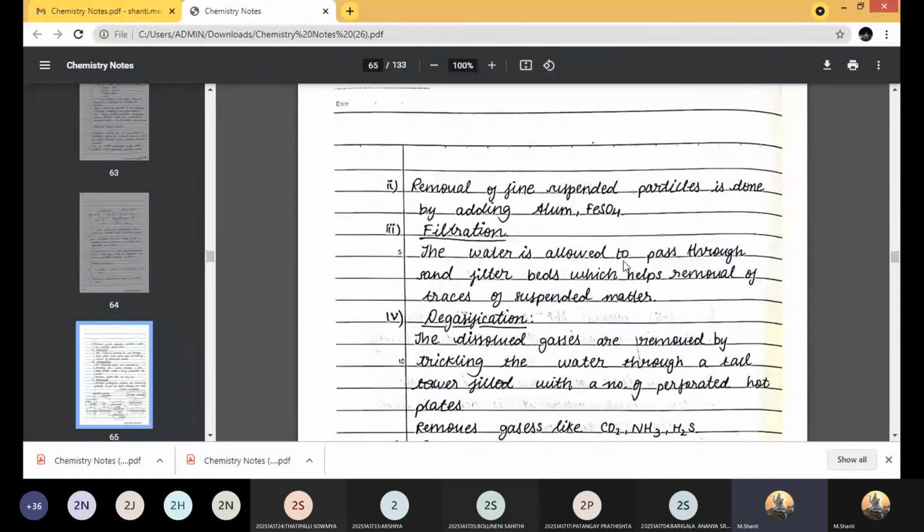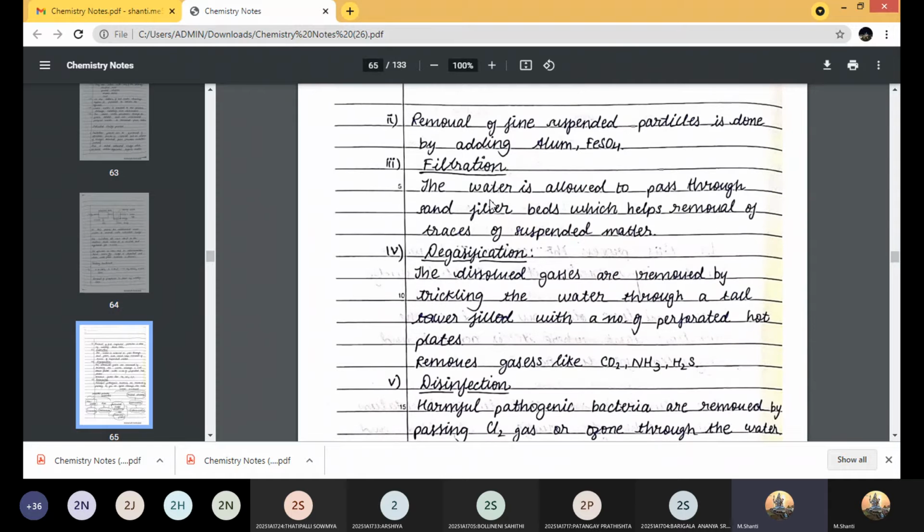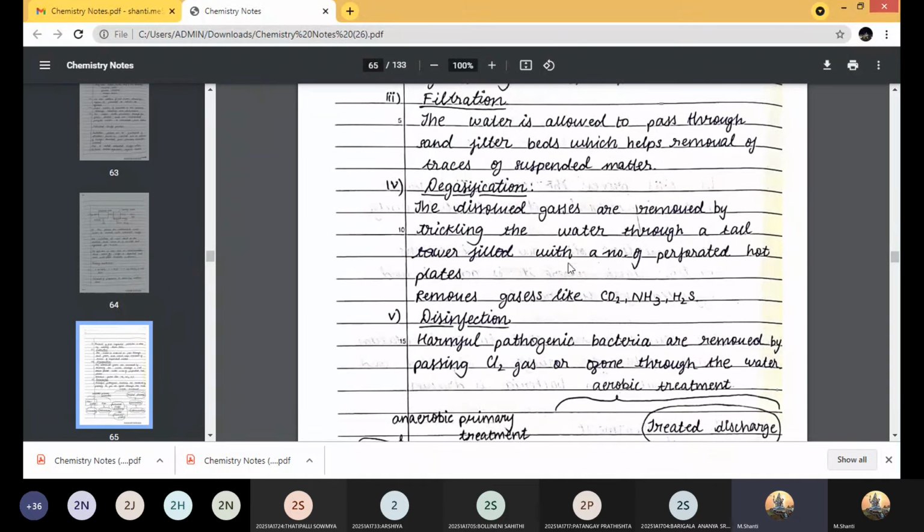Then next, fine suspended particles, if present, can be removed by adding alum, ferrous sulfate, or sodium metaaluminate. The third one is the filtration process. Again you allow the water to pass through various sand filters, and this helps in the removal of the suspended matter. Then the fourth step is degasification.